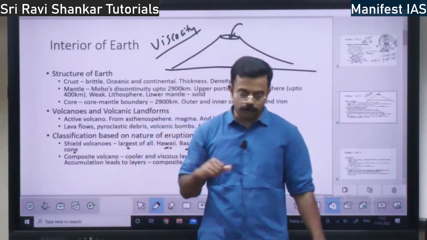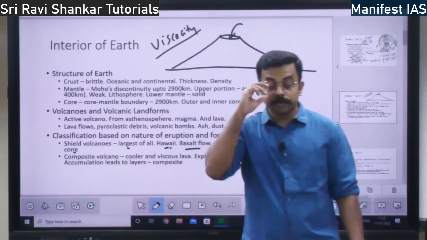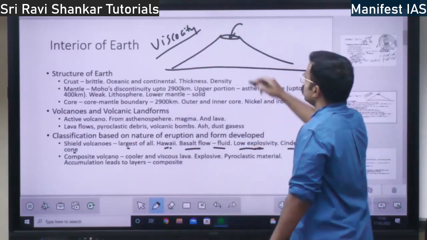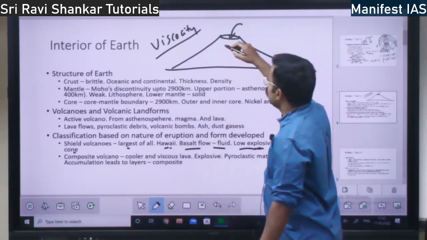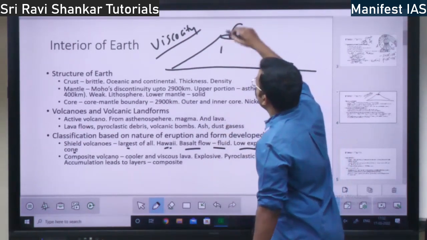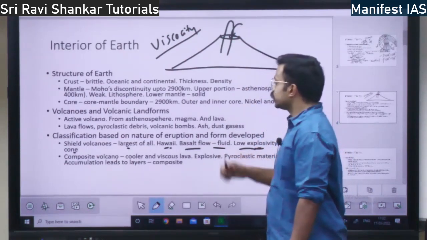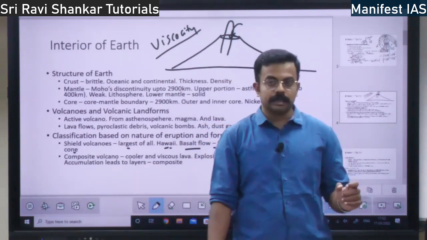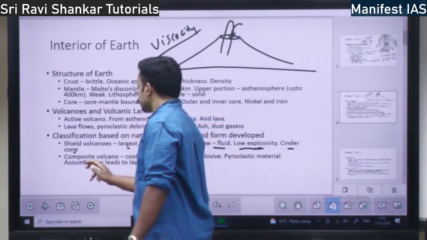At the end you have the cinder cone. Cinder cone is a concept of the shield volcano itself. Sometimes a cone emerges because of an explosion. Generally that doesn't happen, but if an explosion happens, there will be a cone coming out of it. That cone coming out of the shield volcano is called a cinder cone. Very, very important.